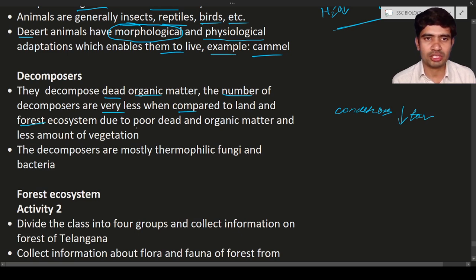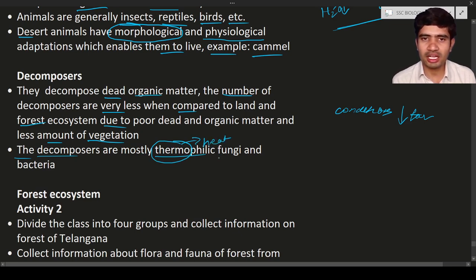Okay, next is the forest ecosystem. In the forest ecosystem, due to the poor amount of dead organic matter, the amount of decomposers is very less. The amount of vegetation is also less. Vegetation means photosynthetic organisms like plants, grass, etc. Next, the decomposers are mostly thermophilic fungi. What is thermophilic? The word thermo refers to heat, or higher temperature.